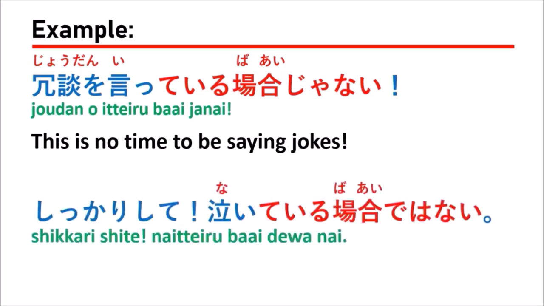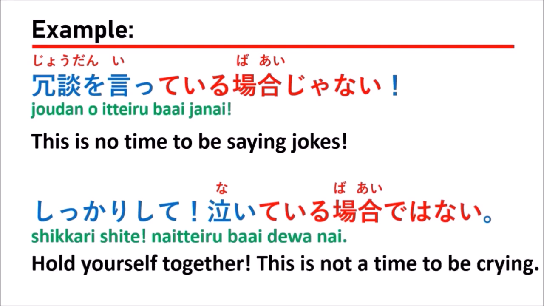Example: しっかりして泣いている場合ではない, which means hold yourself together, there is no time to be crying. You can see that in the sentence they use the verb 泣く. 泣く means cry.